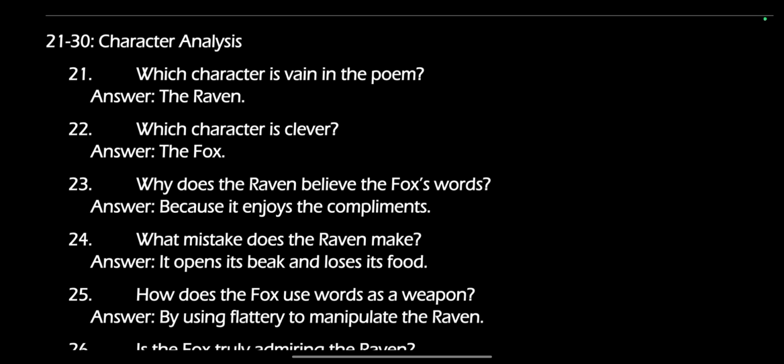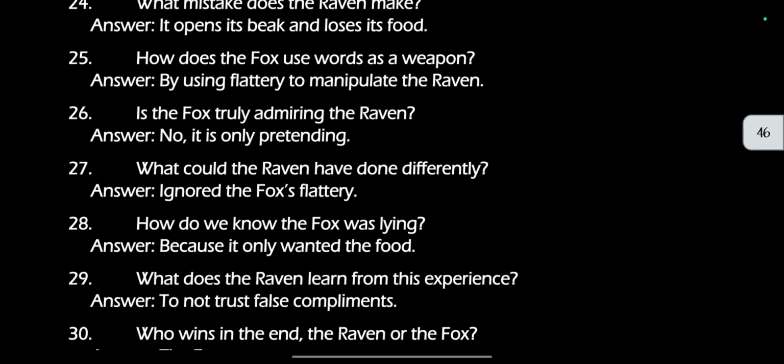How does the fox use words as a weapon? By using flattery to manipulate the raven. Is the fox truly admiring the raven? No, it is only pretending. What could the raven have done differently? Ignored the fox's flattery.